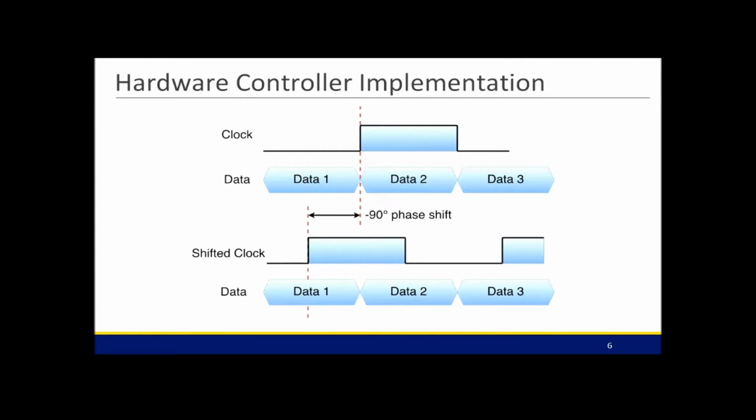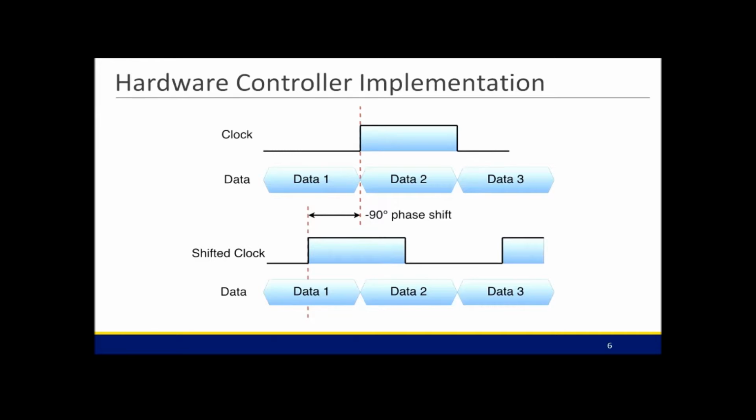One of the implementation challenges that we faced was a clocking issue. The eMMC memory receives its clock from our hardware controller. Now, if we simply sent our internal clock out to the eMMC device, we would end up with the situation up top here. You can see we send out the clock and the data. Note that we are running in double data rate mode, which means that we are sending and receiving data on both the rising edge and the falling edge.